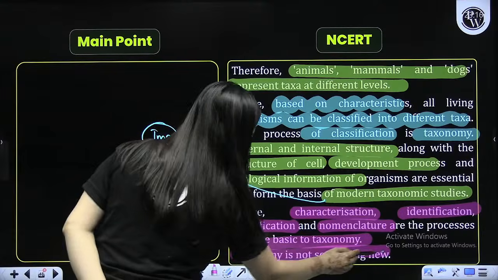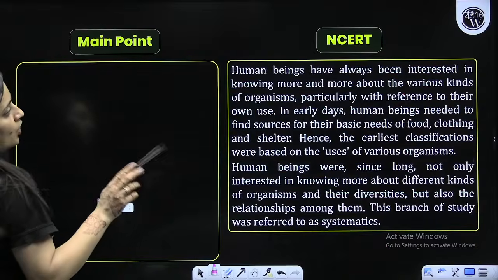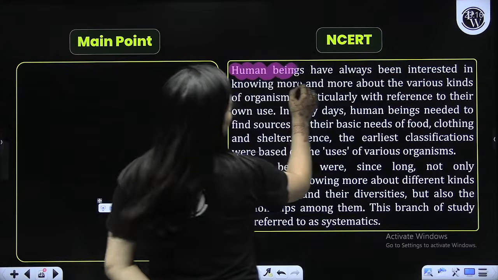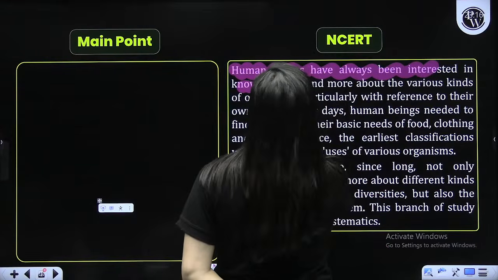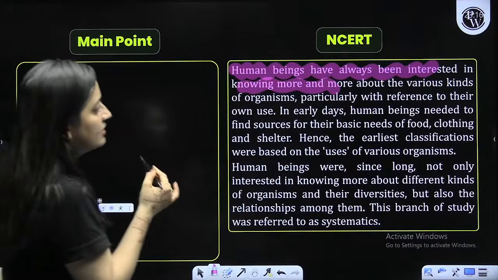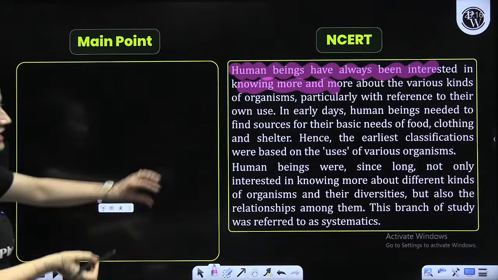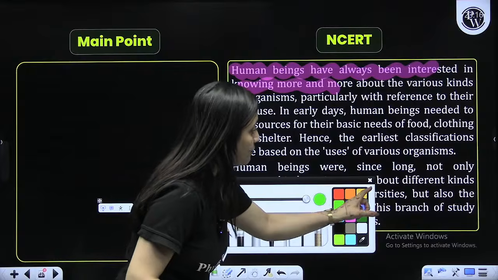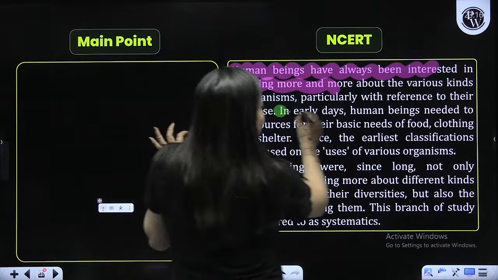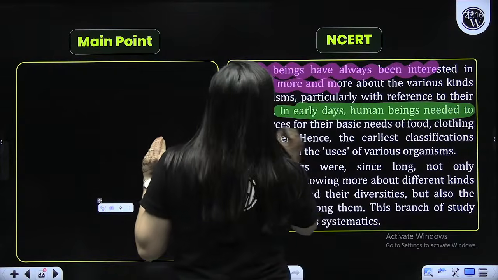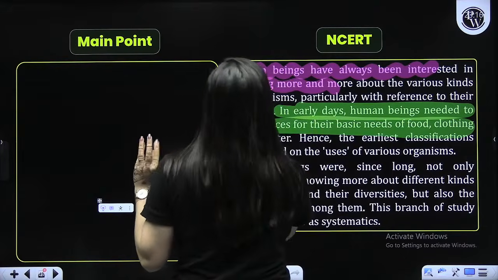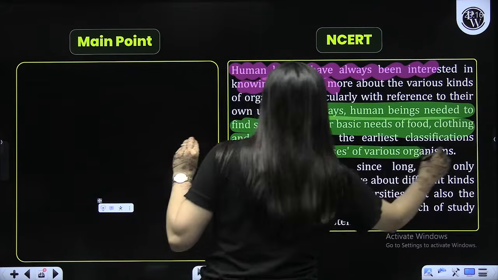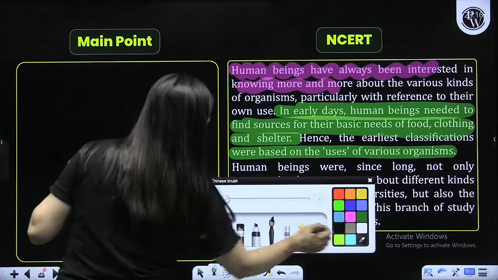So it is not something new. Human beings have always been interested in knowing more and more, with reference to their own use. So earlier also, that is also an important point. In early days, human beings needed to find sources for their basic need of food, clothing and shelter. So earliest classifications were on the basis of use.